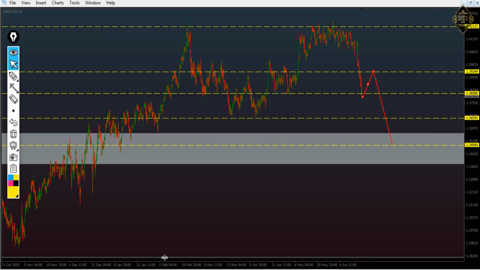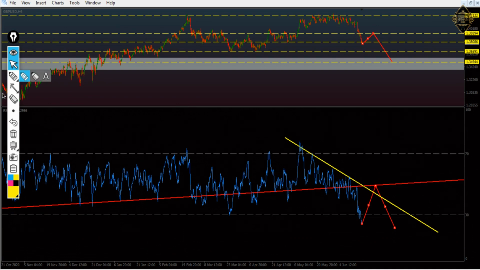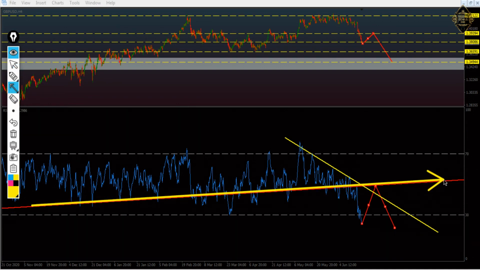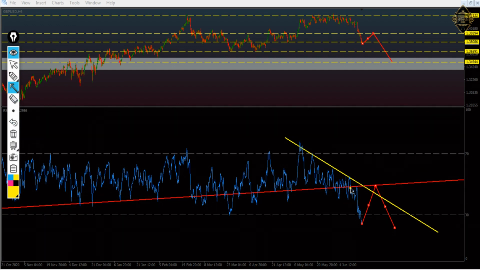Let me analyze the RSI for you. The RSI, that red one, is the daily trend line. It is getting broken here, then it touches again, from there it fell down, and we are in the oversold area.